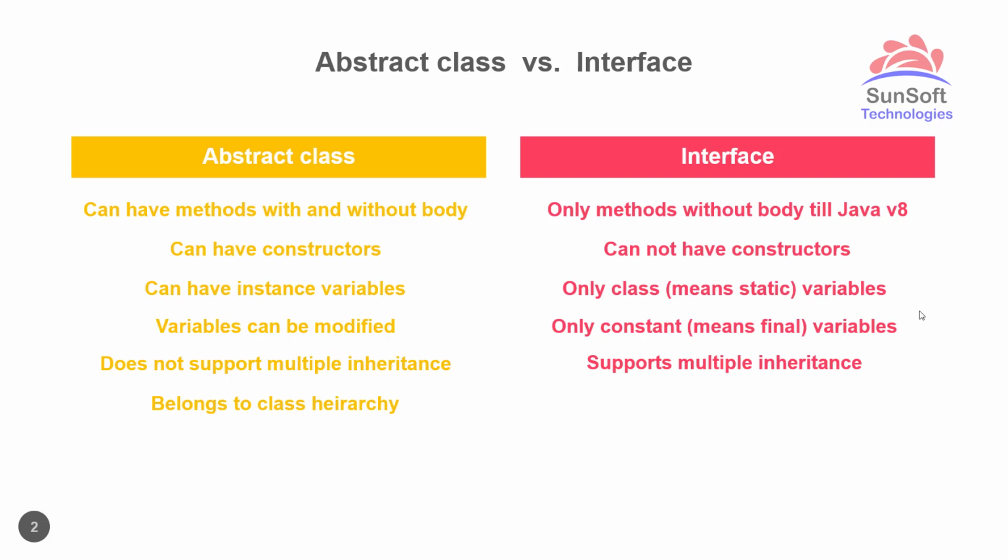Then abstract class belongs to class hierarchy. Means it comes under the root class, which is Object, whereas interfaces don't come under any class hierarchy. So from the interface onwards we can have further interfaces either extended or implemented by some other classes, but interface by default doesn't come under any class hierarchy.